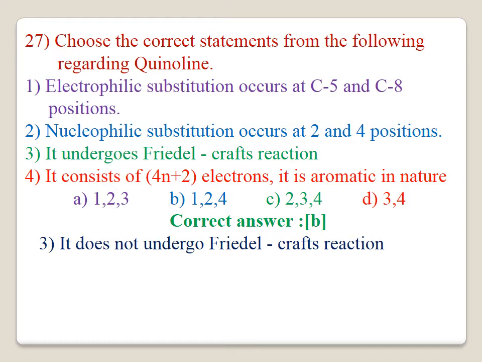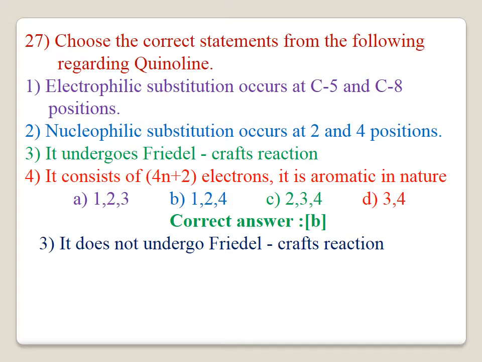Question number 27. Choose the correct statement from the following regarding quinoline. 1. The electrophilic substitution occurs at C5 and C8 position. It is correct. 2. The nucleophilic substitution occurs at 2 and 4th position. It is also correct. 3. It undergoes Friedel-Crafts reaction. It is wrong.